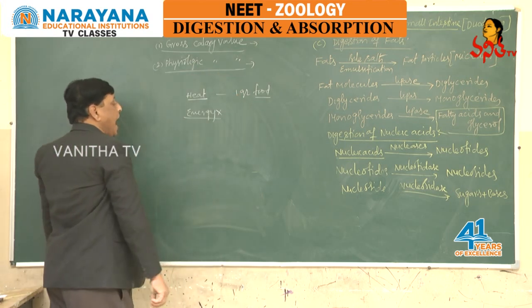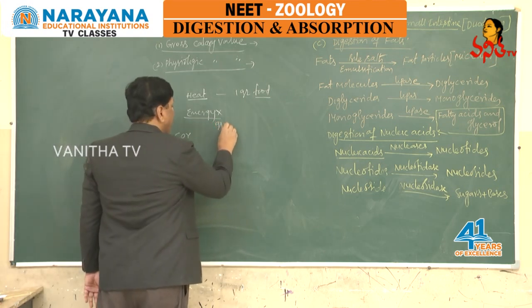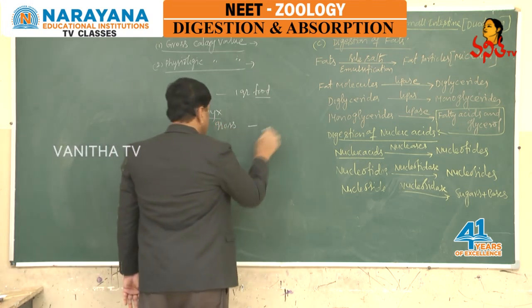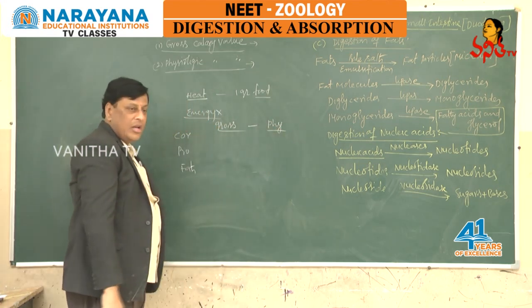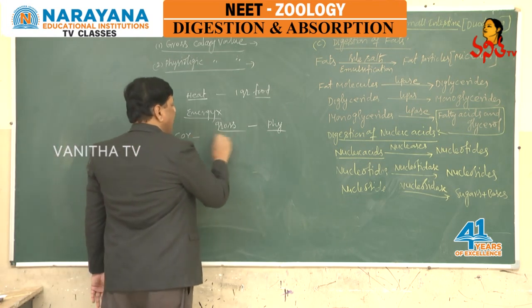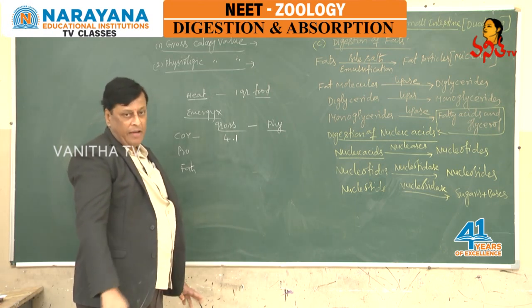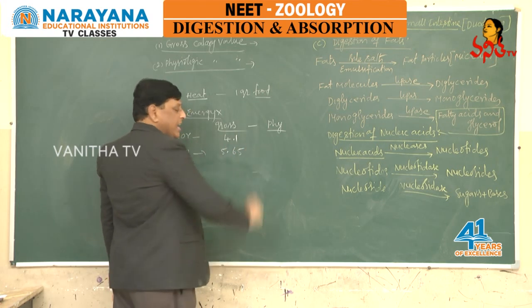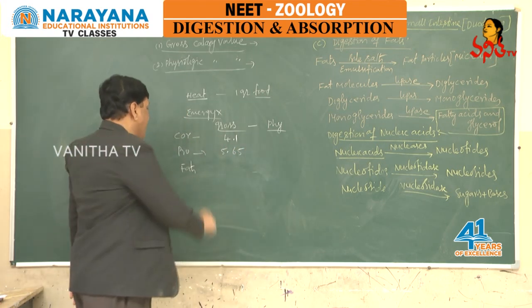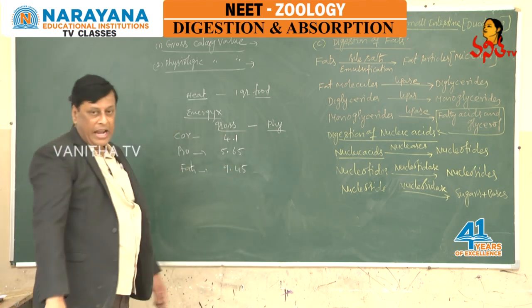When we see the calorie values of carbohydrates, proteins and fats, the gross calorie value of carbohydrates is 4.1 kilocalories per 1 gram, proteins 5.65 kilocalories per 1 gram, and fats 9.45 kilocalories per 1 gram.